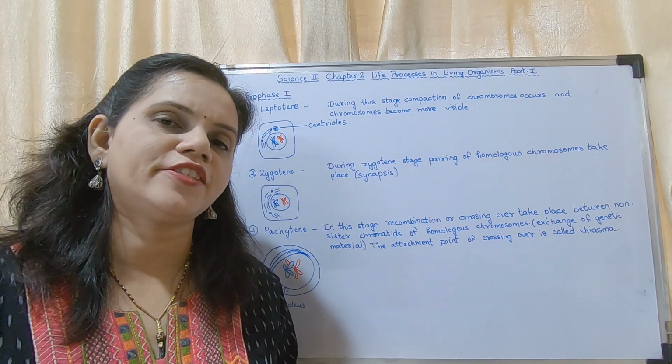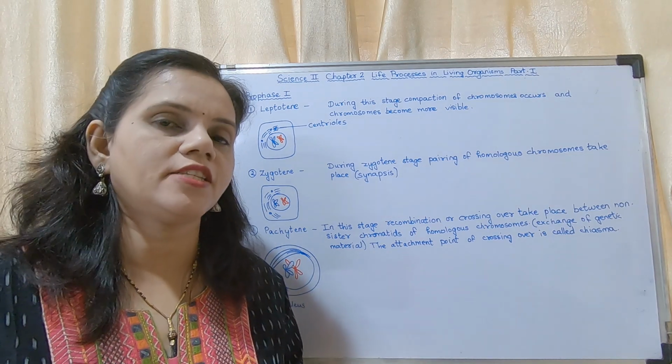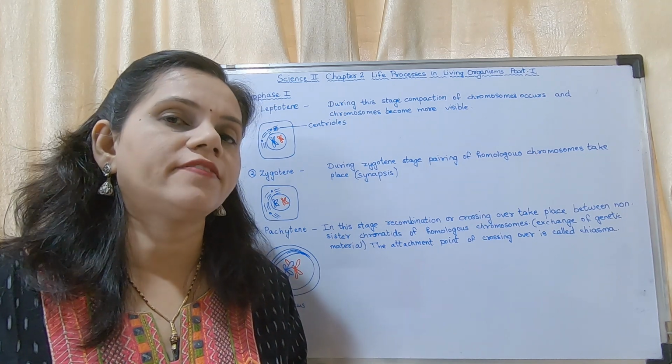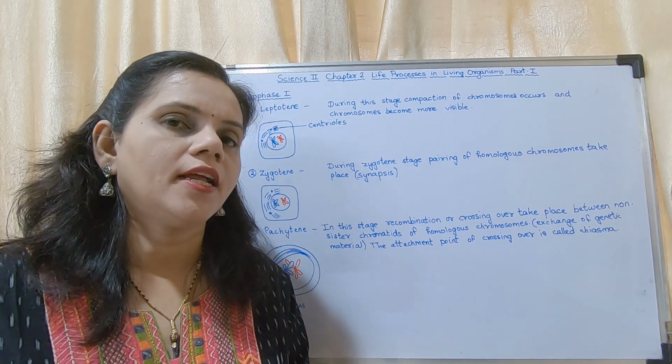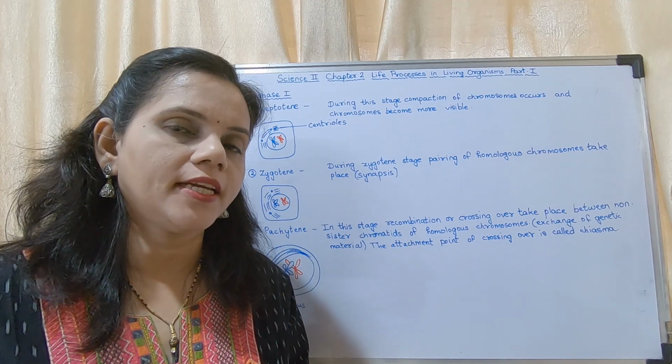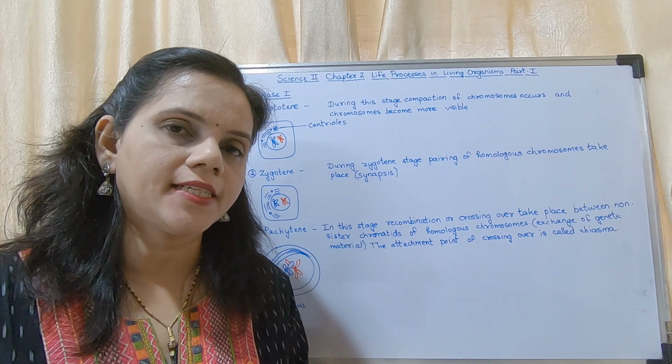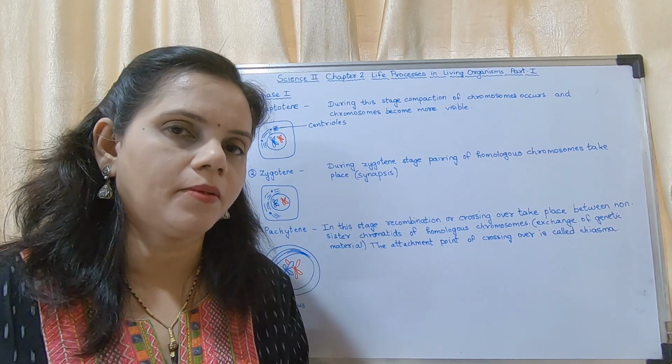Okay, so these are the first three stages of prophase 1. What are the five stages of prophase 1? Leptotene, zygotene, pachytene, diplotene and diakinesis. Lazy-Pa, diplodia.